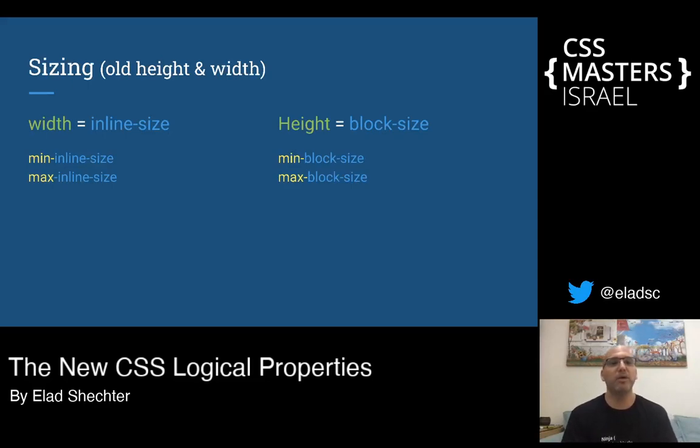And what about width and height in the logical properties world? Let's think about width and height. If we have something in width, it will be height in Japanese. Even if something is height in English, it will be width in Japanese. Because of that, we no longer have width and height. Instead, we have new properties that form a type of size. Width, because it's on the inline axis in Latin, will update into inline-size. Height, because it's on the block axis, will update into block-size. And of course, all the minimum and maximum width and height properties are updating as well.